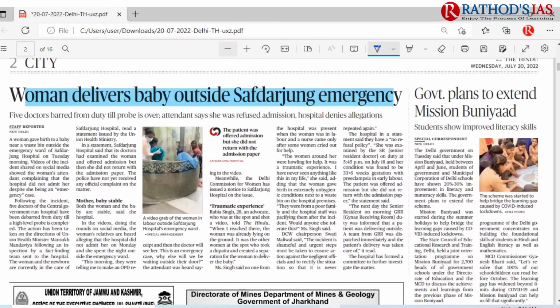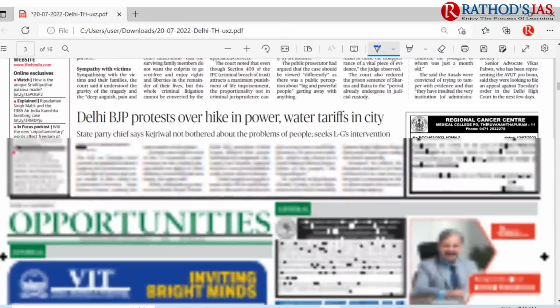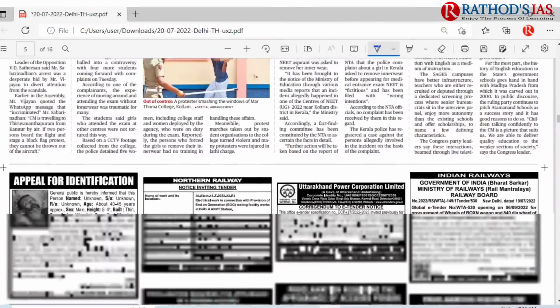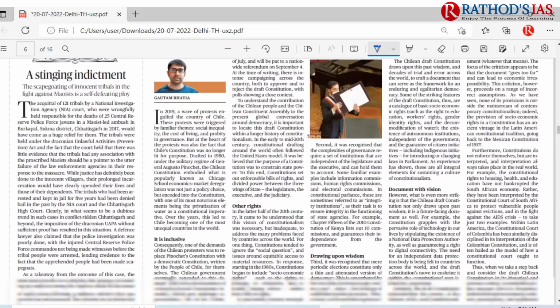Today I gave you 3 ethical dimensions. I will try daily to provide at least one ethical dimension so that you will think on it and come up with your own perspectives. If you move forward, there is nothing much important on page number 3, page number 4 and even page number 5. You can directly move on to the editorial page. If time permits, you can go through the country's draft constitution topic as well.